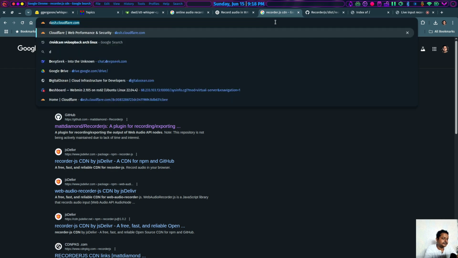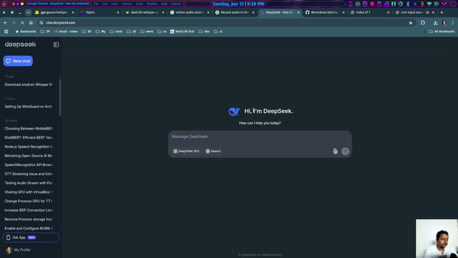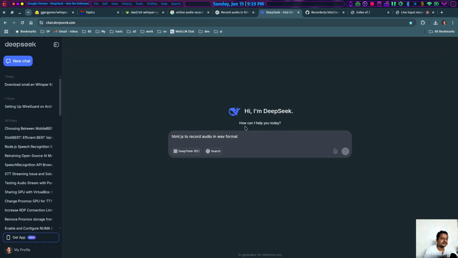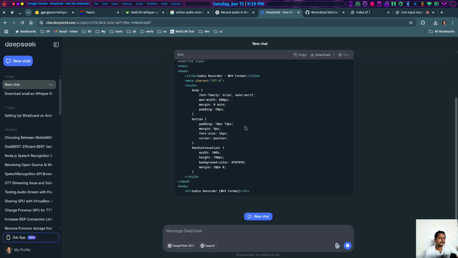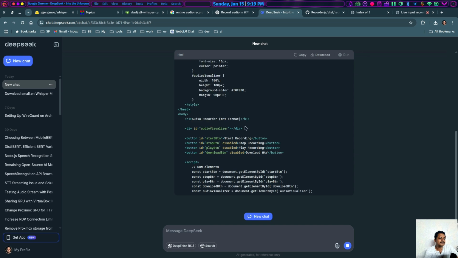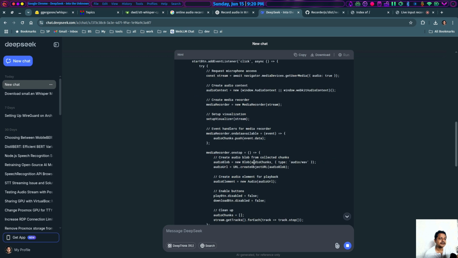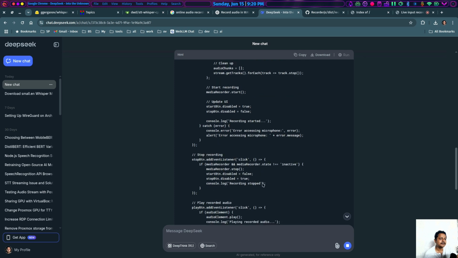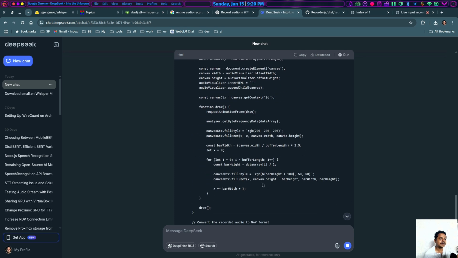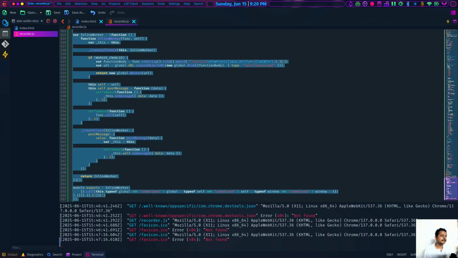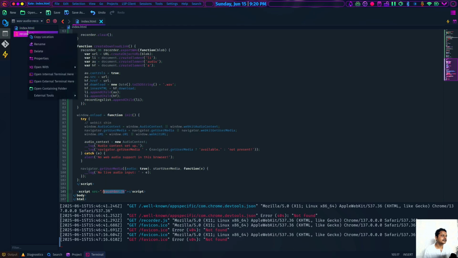So let's try DeepSeek. Before I jump to create one by myself, let's ask DeepSeek if it can provide a working example. Let's provide the same instruction. Great to see it has provided some style, although it is not necessary. It is using updated JavaScript, that is mediaDevices and getUserMedia, and it is capturing as an audio blob. So I think there is a possibility that this code can handle our needs. Okay, let's copy this piece of code and paste it over here, not in the recorder.js, in the HTML itself.